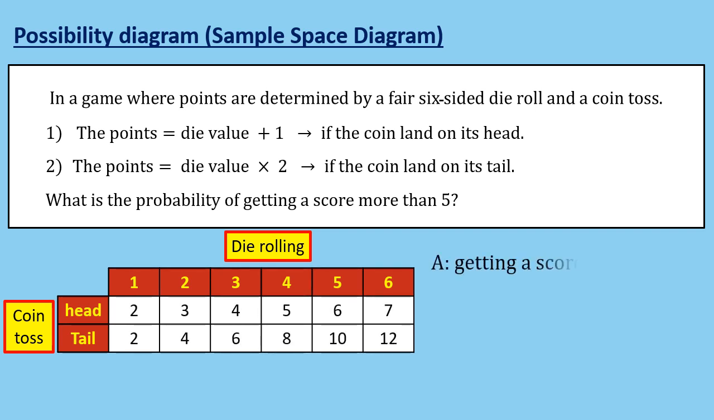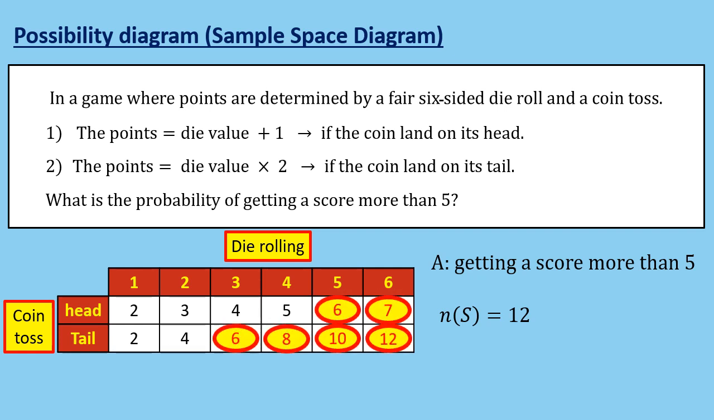Let us assign the letter A to getting a score higher than 5. We can see from the table that there are 12 possible outcomes, which gives us n of S equals 12. Following that, we determine which outcomes result in a score greater than 5, which are as follows: 6, 8, 10, 12, 7, and 6. As a result, there are 6 outcomes that result in a score greater than 5. This results in n of A equals 6.